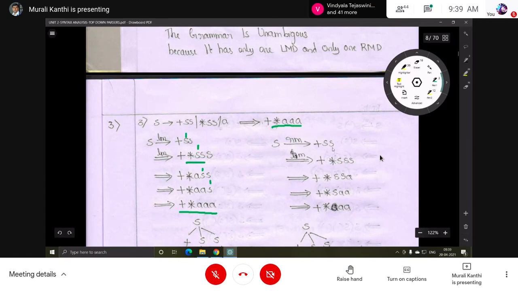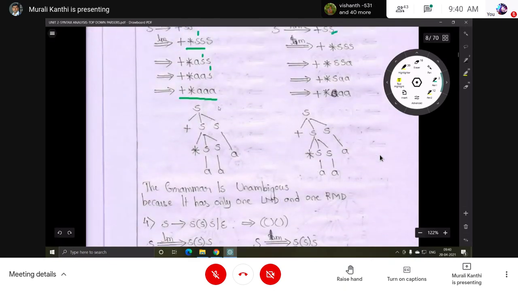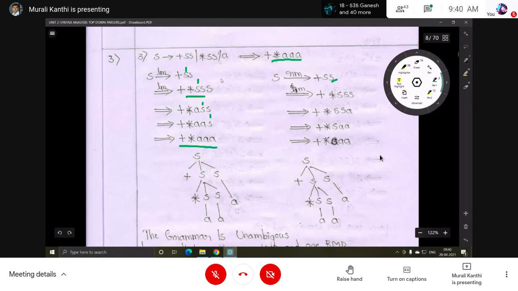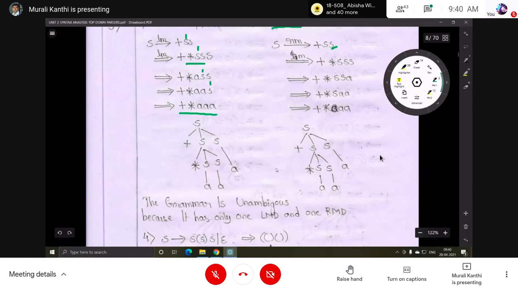The rightmost derivation is also the same thing. Here, this is a rightmost non-terminal. This can be replaced by any one of these. So plus is already there, so use star. So like this, this derivation can be done. Then next, you know how to construct this partial tree representation. This is a derivation. Now this is a representation, a tree representation.